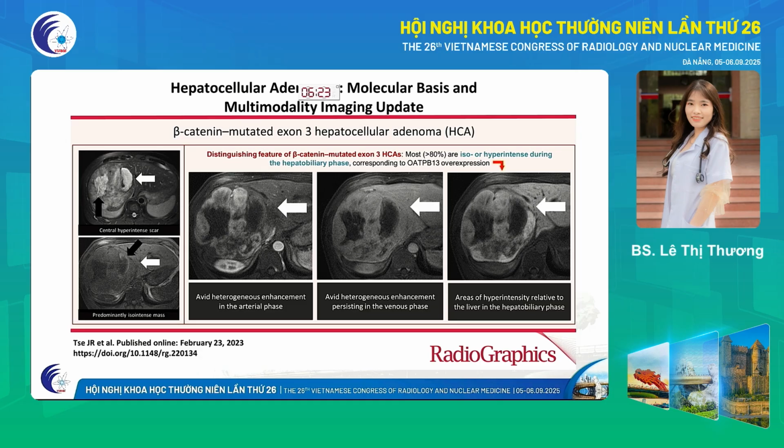Now I will talk a little about beta-catenin mutated HCA. This is a family of HCAs that share a missense mutation in the catenin-associated protein beta-1 gene at exon 3 or exon 7 and 8. The mutation at exon 3 leads to strong pathway activation, and thus this beta-catenin mutated HCA subtype has high risk of HCC transformation. Most are iso- or hyperintense during the hepatobiliary phase, corresponding to OATP overexpression.